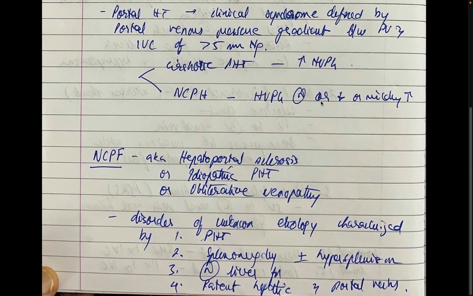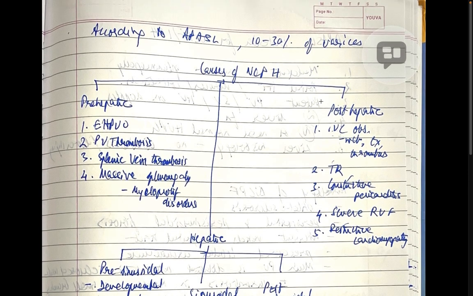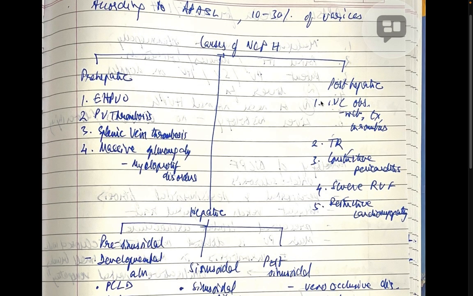It's a disorder of unknown etiology characterized by portal hypertension, splenomegaly plus or minus hypersplenism, normal liver function, and patent hepatic and portal veins. According to APASL, 10 to 30% of varices can be attributed to this. Causes of NCPH: prehepatic, hepatic, and posthepatic.